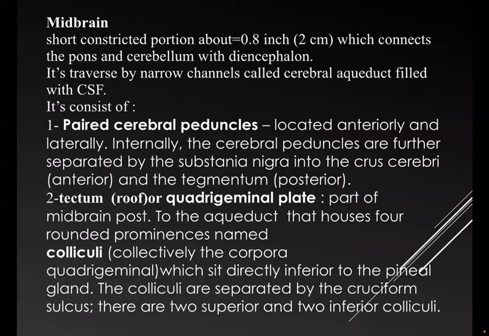Internally, the cerebral peduncles are further separated by the substantia nigra into the crus cerebri anteriorly and the tegmentum posteriorly. The tectum, or quadrigeminal plate, is the part of the midbrain posterior to the aqueduct that houses four rounded prominences called the colliculi. The colliculi are separated by the cruciform sulcus. There are two superior and two inferior colliculi.